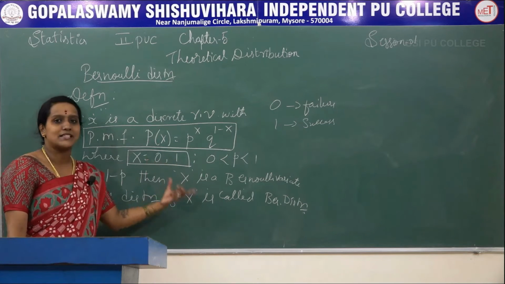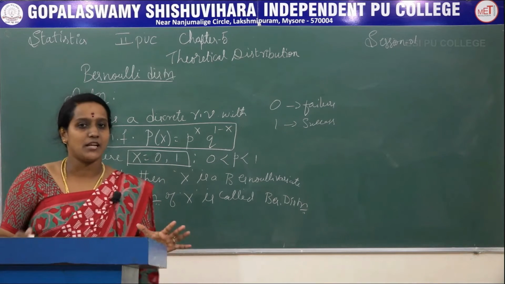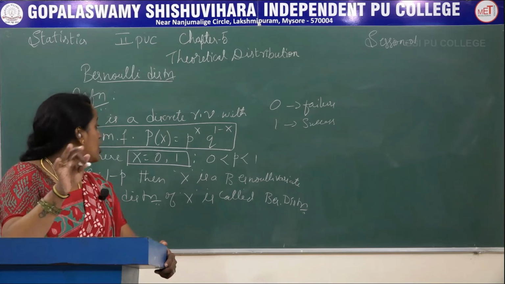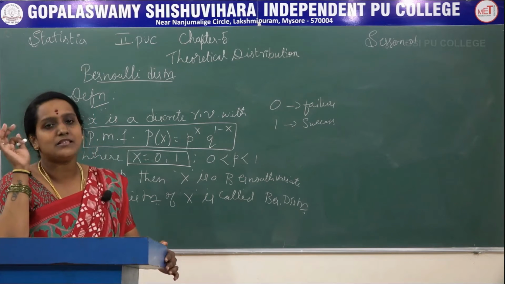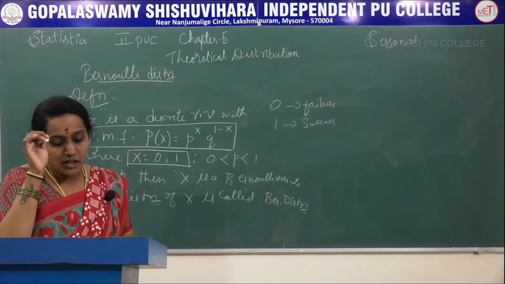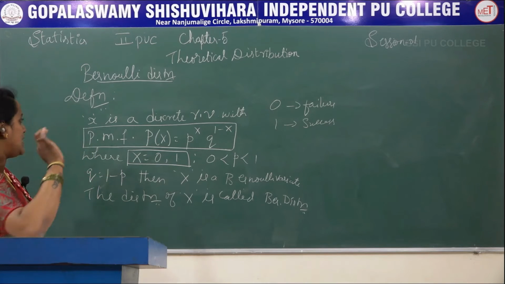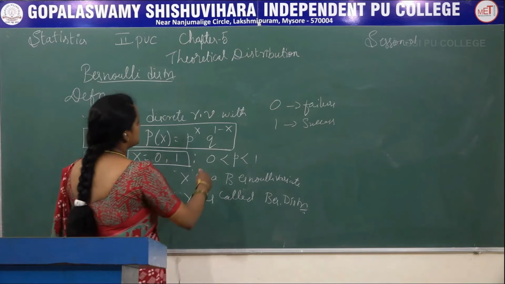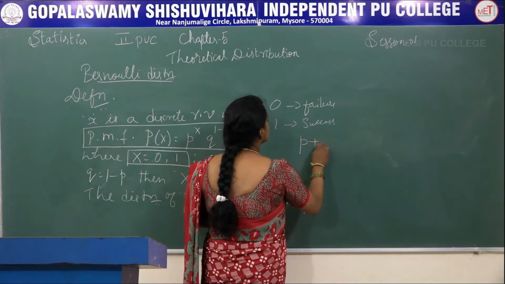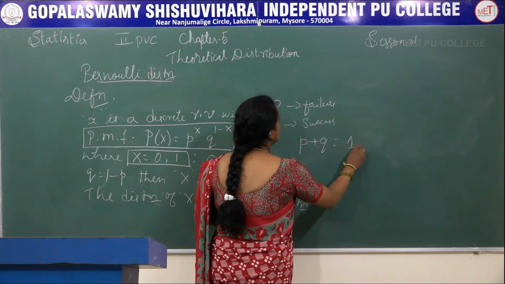You just see x will take the value 0 and 1, that's it. We will not take any brackets, square bracket or round bracket. Only we will write x equals 0 or 1. And note, p will take values between 0 and 1, and p plus q is always equal to 1.